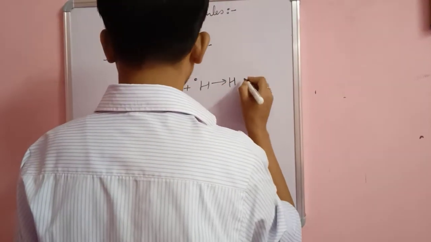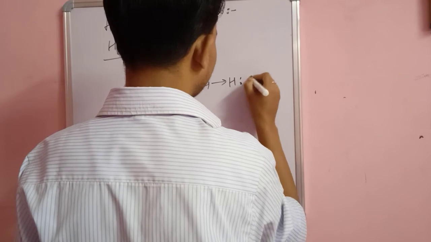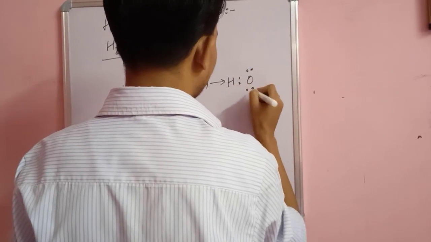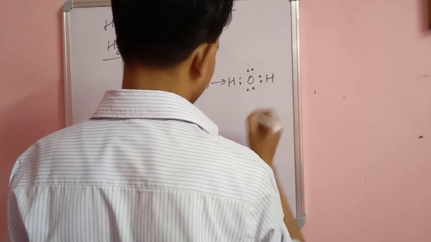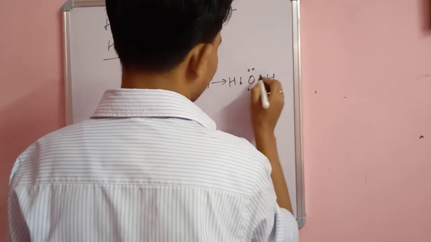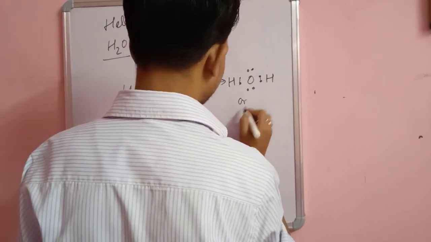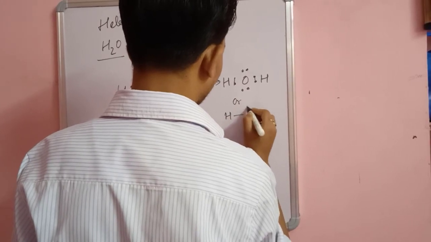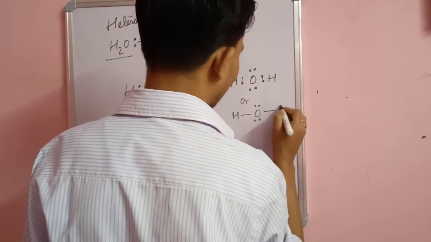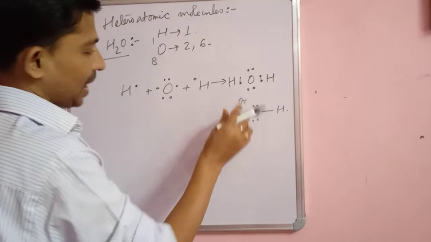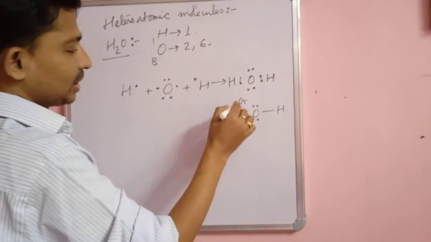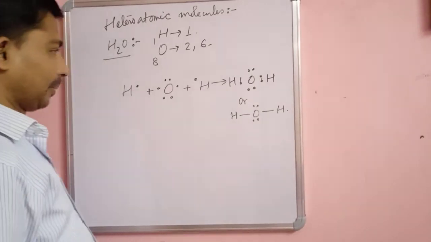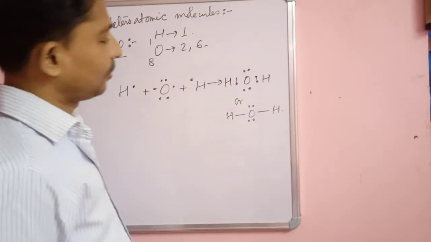H dot oxygen, and here these two pairs are not involved in bonding, and then again dot H. So this is one bond, this is another bond, or we can write H bond O bond H. And these two pairs will not get involved in bonding. So this is the formation of the H2O molecule.